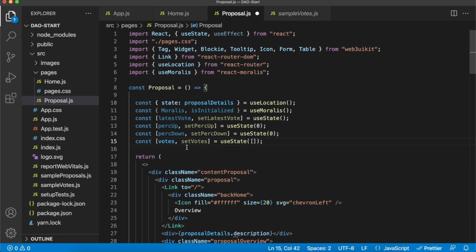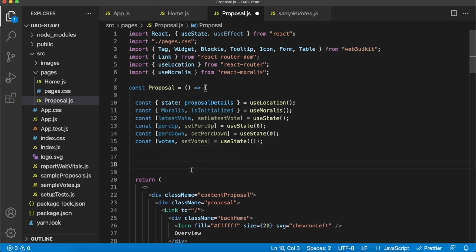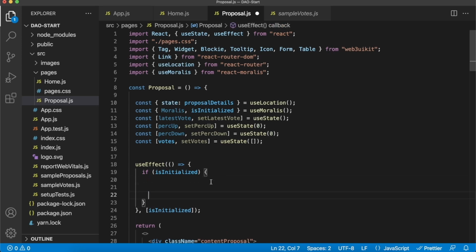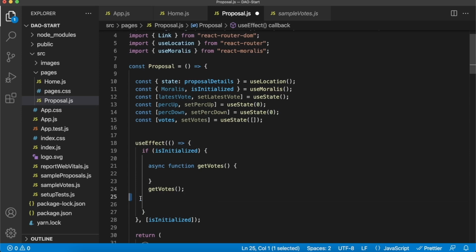And now let's create a useEffect like we did on our home.js page to query our Moralis database. So again, we can start by creating this useEffect that is only run when Moralis is initialized. And then we create an asynchronous function called getVotes and then call that getVotes functionality. But the interesting bit is what goes inside this asynchronous function.